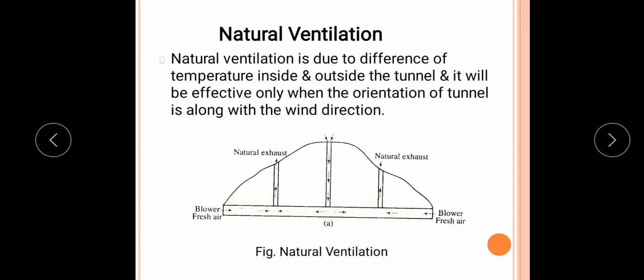So, here a fresh air will blow if the tunnel is in the wind direction, and after blowing of this fresh air, the accumulated air will be exhausted from this shaft, and this central shaft will also supply a fresh air to this tunnel. So because of the difference of temperature inside and outside of the tunnel, such type of ventilation can be obtained.